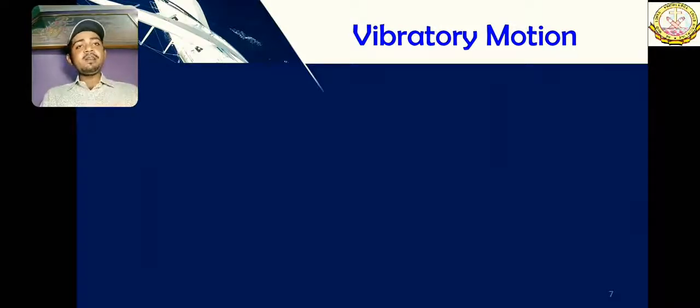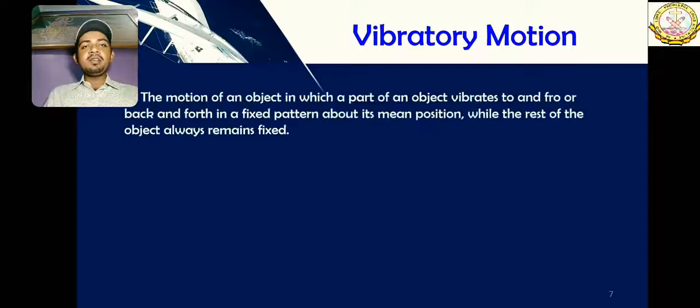What is vibratory motion? It is where oscillation is happening but on a very small scale, which can be considered a vibration. The motion of an object in which a part of the object vibrates to and fro or back and forth in a fixed pattern about its mean position, while the rest of the object always remains fixed.